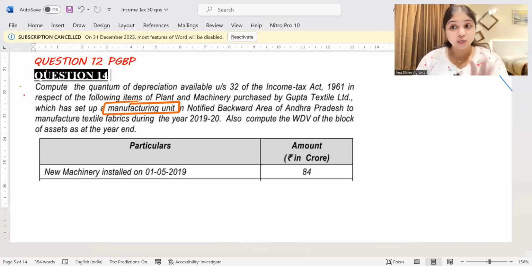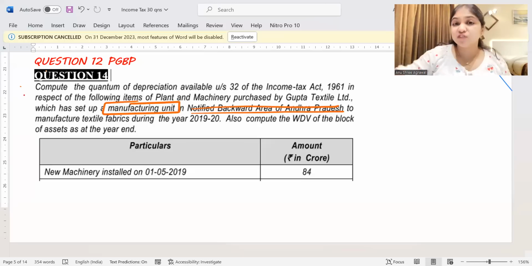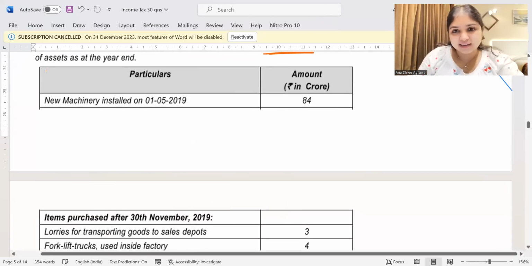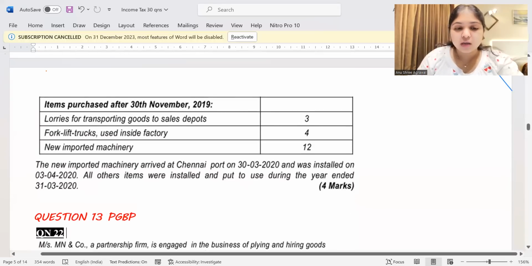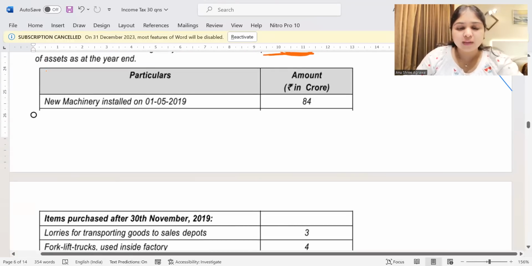Even yesterday, if you remember, I had told you that in your intermediate income tax syllabus, if your assessee is a manufacturer, the only special point that the manufacturer will have to keep in mind is additional depreciation, right guys? In a notified backward area of Andhra Pradesh. Earlier we used to have special provisions for notified backward areas. We don't have any special provisions for notified backward areas anymore. So what if it is a notified backward area? No special provisions anymore as of now. They are asking you to compute the WDV of the block of the assets as at the end of the year. Now we have new machinery.